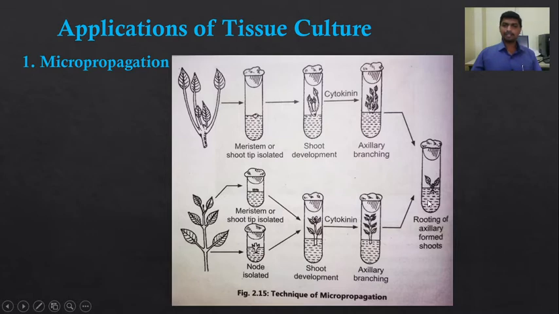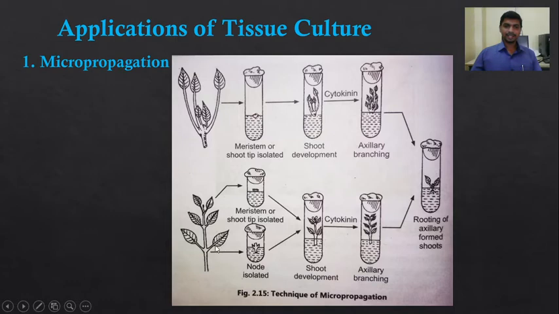So a rooting medium that possesses a higher concentration of auxin than cytokinin is used, so the plantlet is transferred to a fresh medium, or subcultured on a medium that contains auxin for rooting. In this way, in vitro shoot and roots are developed into the plantlet. Such plantlets are then transferred for hardening in the greenhouse in stage 4.